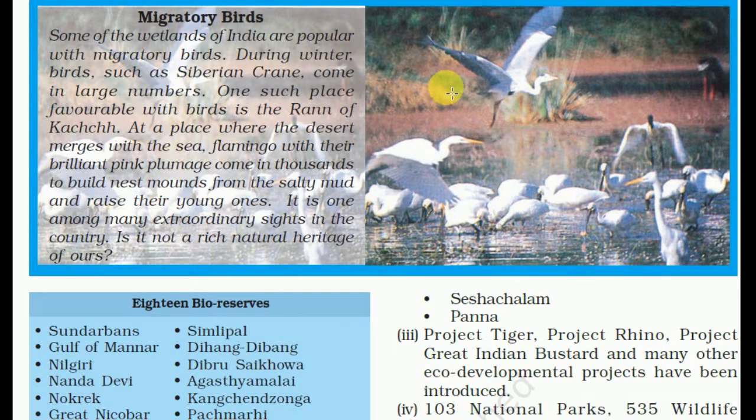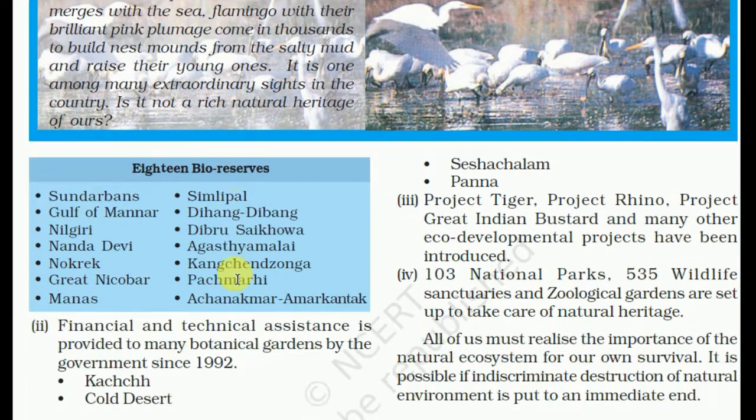These are the migratory birds. Some of the wetlands of India are popular with migratory birds. During the winter, birds such as the Siberian crane come in large numbers. One of the places favorite with the birds is the Rann of Kutch, a place where the desert merges with the sea. Flamingos with their brilliant pink plumage come in the thousands to build nests from the salty mud and raise their young ones. It is one of the many extraordinary sights in the country. It is a very rich natural heritage.